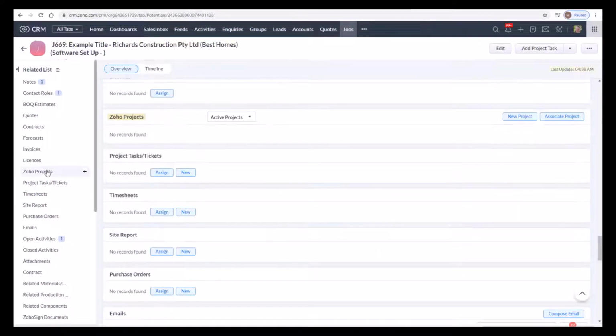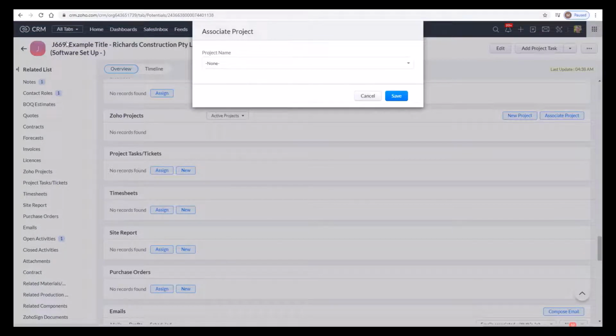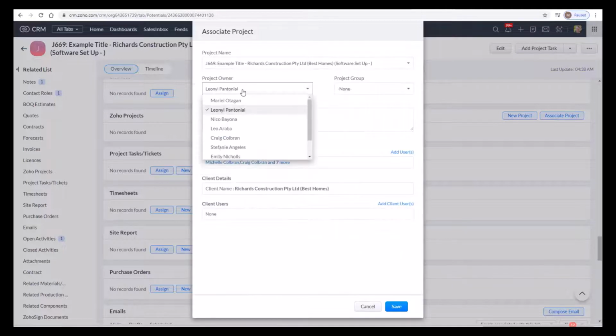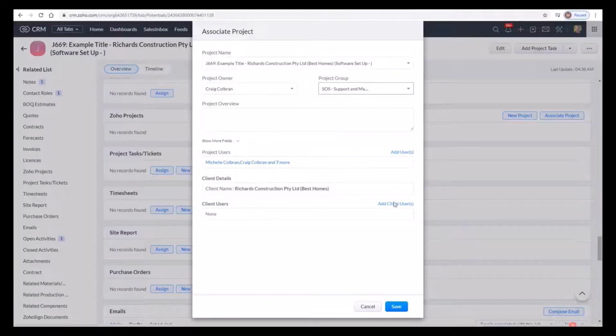So if we pop down here to Zoho Projects and Associate Project, we can see here this job is J669, and there we go, it's in Zoho Projects already. So we can select our project owner, our project group, and in this little pop-up we can also assign anybody we want to invite to the job.